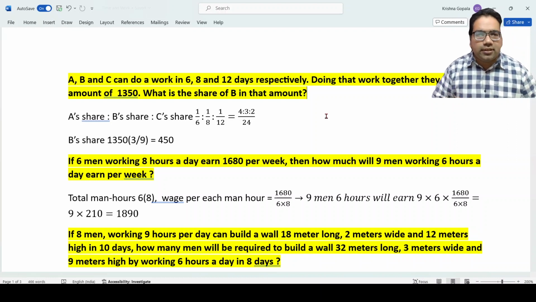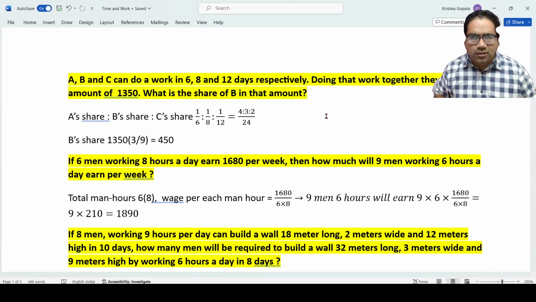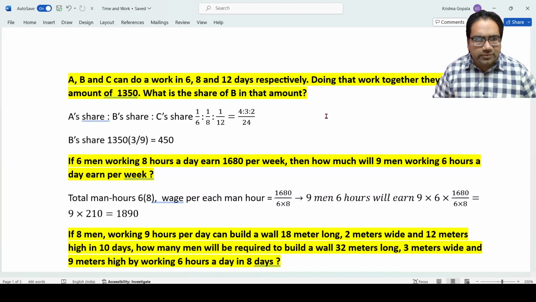A, B, and C can do a work in 6, 8, and 12 days respectively. Doing that work together, they can get an amount of 1350. What is the share of B in that amount? They can do it in 6 days, 8 days, and 12 days, right? So, what would be the share on each day?